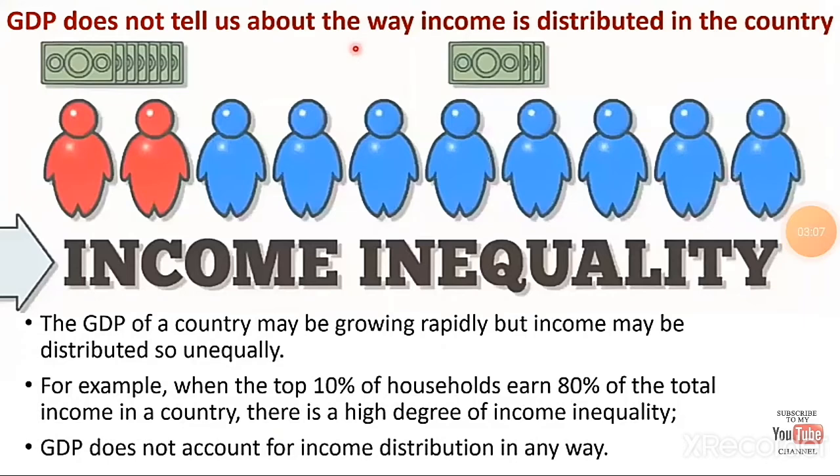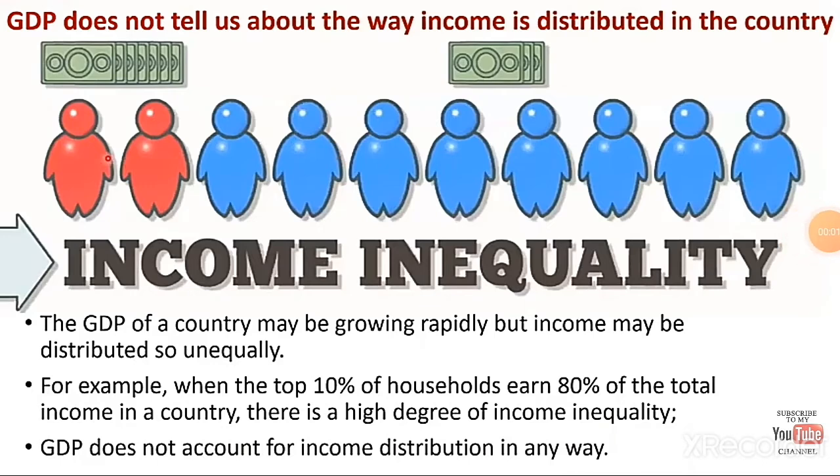Next, GDP does not tell us about the way income is distributed in the country, which means the GDP of a country may be growing rapidly, but income may be distributed very unequally. For example, when the top 10% of households earn 80% of the total income in a country, there is a high degree of inequality. GDP does not account for income distribution in any way.